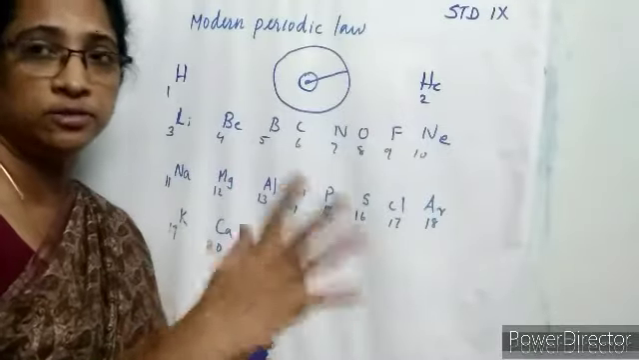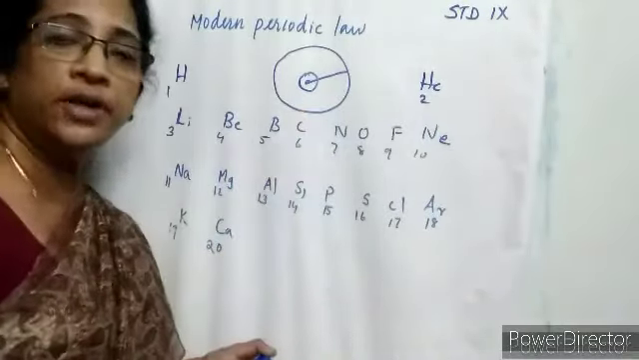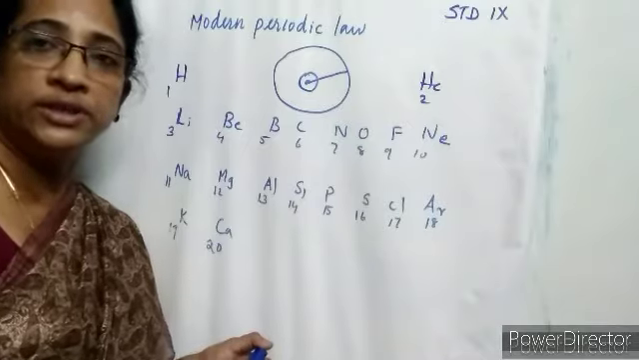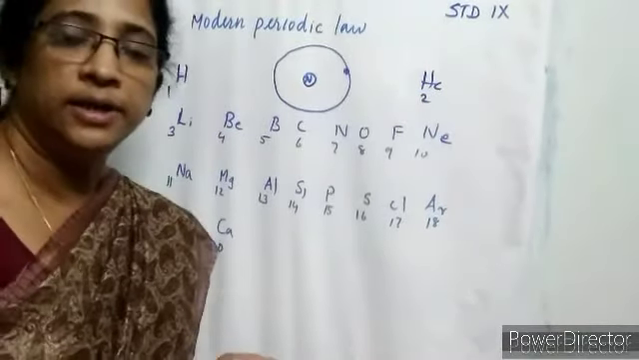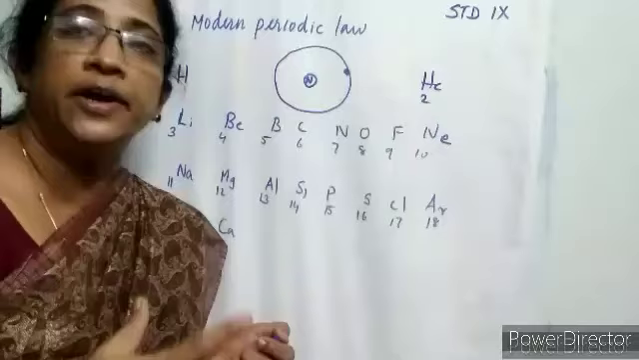Very important: it is not from the nucleus to the outermost shell, but from the center of the nucleus to the outermost shell. The next periodic property is ionization potential.